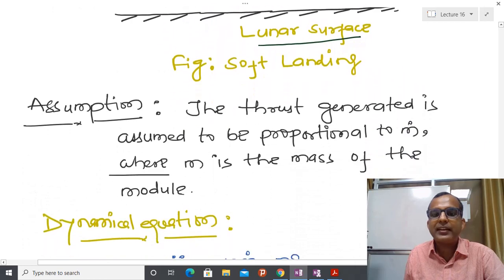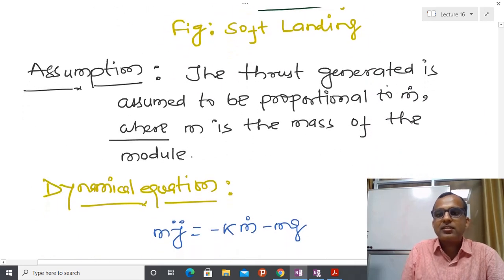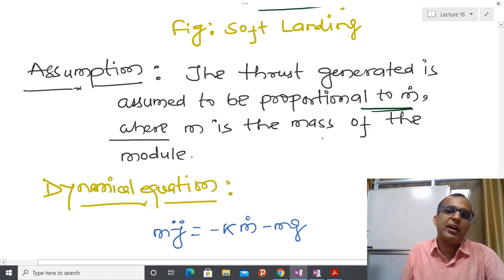Then, assuming a similar kind of assumption, the thrust generated is proportional to m dot, where m is the mass of fuel. Most of the time people use it in terms of fuel only, but for the time being you can assume that the mass of the whole object is nothing but m.